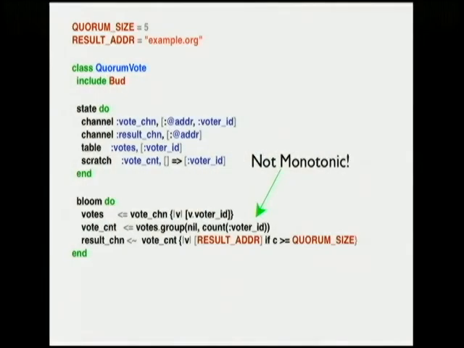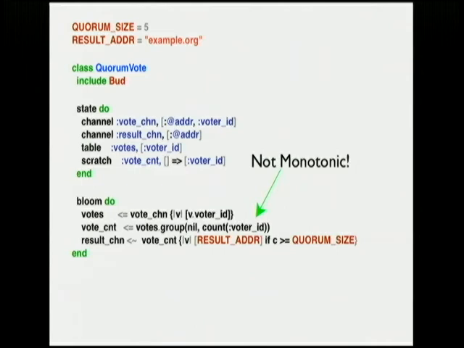This is an example of what you might find in a Paxos, ZooKeeper type thing, where you have a bunch of replicas who want to receive votes, and they want to know when they've received quorum. So they want to know that they've received enough votes to do some action. We have our state block with all our tables. We have a block of rules that we apply at each tick, but unfortunately, not quite monotonic.